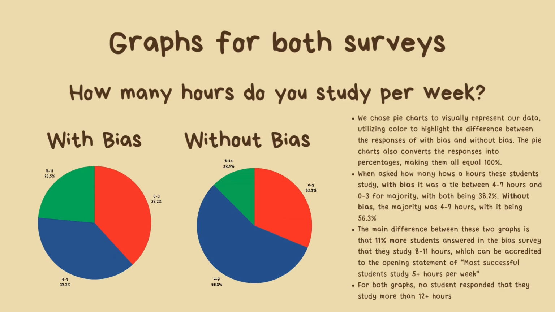100%. When asked how many hours these students study, with bias it was a tie between 4 to 7 hours and 0 to 3 for the majority, with both being 38.2%. Without bias, the majority was 4 to 7 hours, with it being 56.3%. The main difference between these two graphs is that 11% more students answered in the bias survey that they study 8 to 11 hours, which can be attributed to the opening statement of most successful students study 5+ hours per week. For both graphs, no student responded that they study more than 12+ hours.